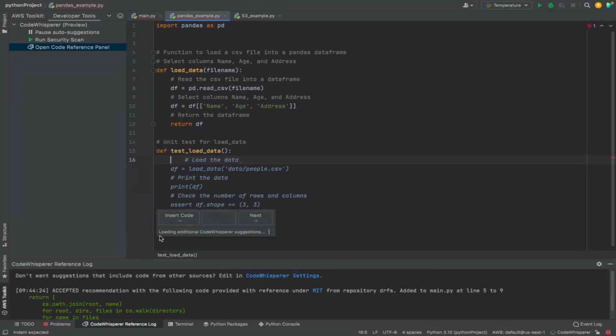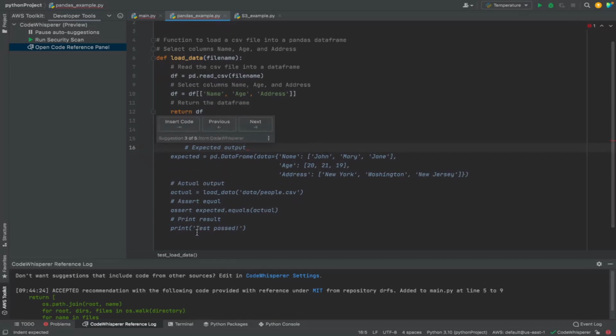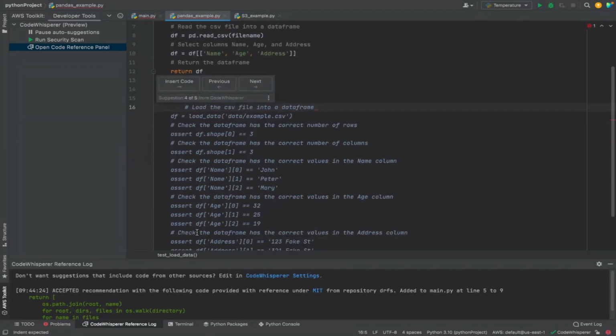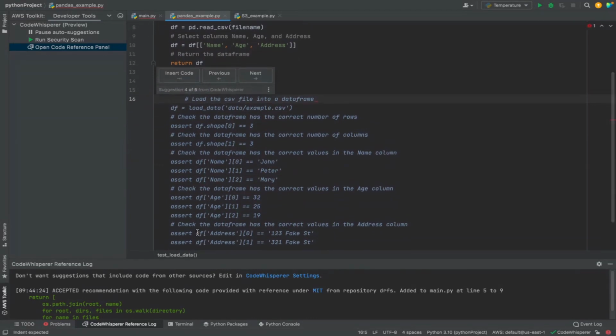And as you can see, it says loading additional CodeWhisperer recommendations. Right. So sometimes it takes a while to generate all 5 recommendations. But let's see. I'm going to use my arrow keys. Let's see what other recommendations we have. The third one looks interesting. The fourth one actually is much better, right? So what it is doing is it's actually loading a CSV file.